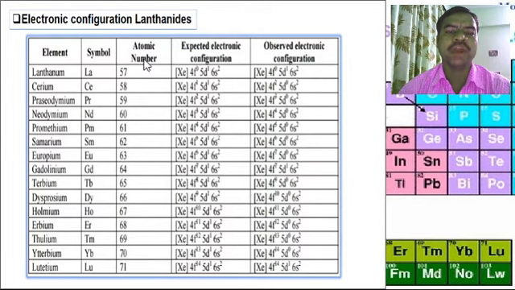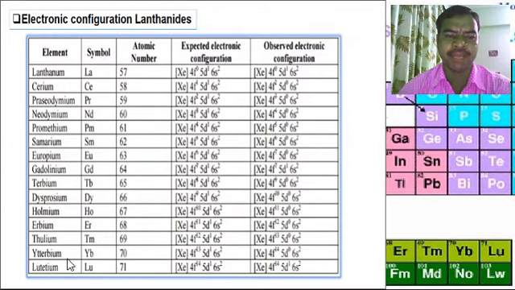The symbols of this series are La, Ce, Pr, Nd, Pm, Sm, Eu, Gd, Tb, Dy, Ho, Er, Tm, Yb, Lu, and these are the atomic numbers. There are two types of electronic configurations of the lanthanide series: expected electronic configurations and observed electronic configurations.